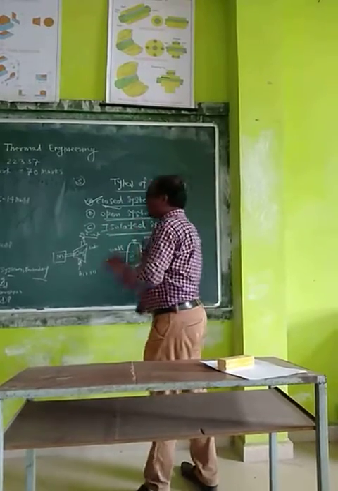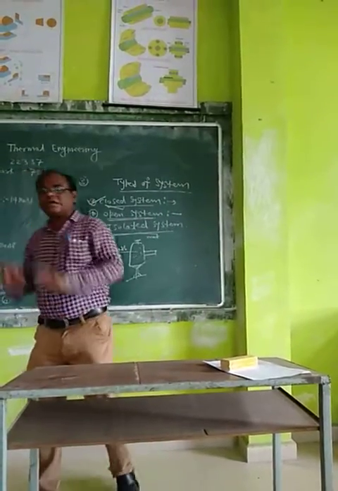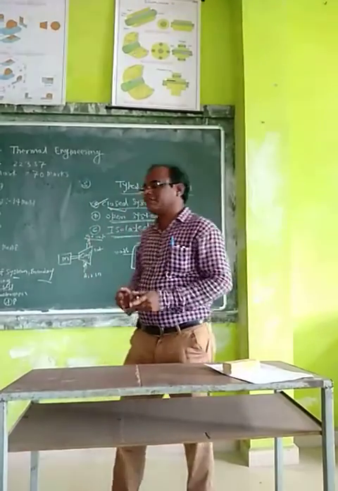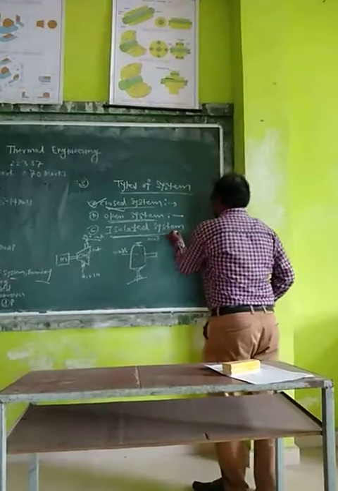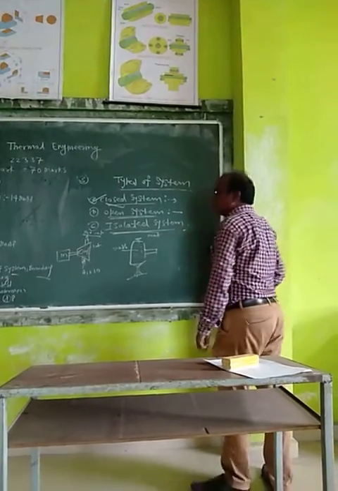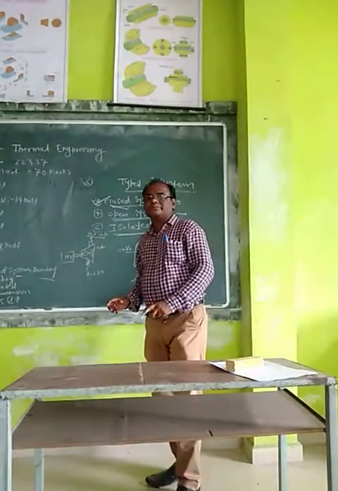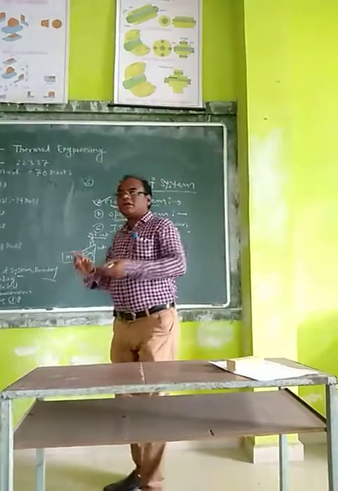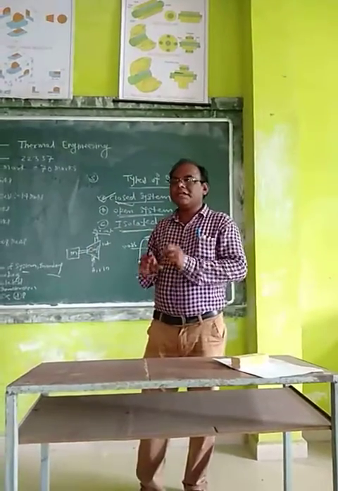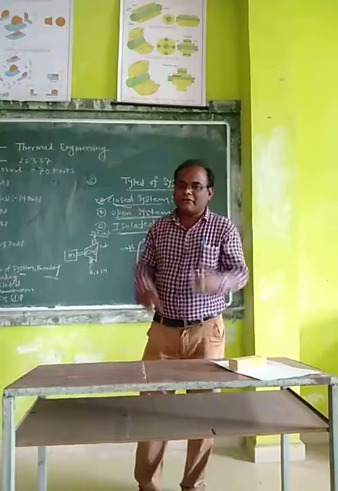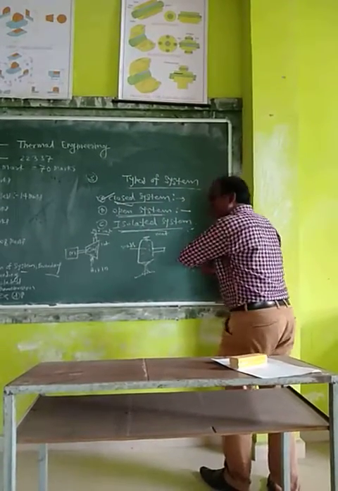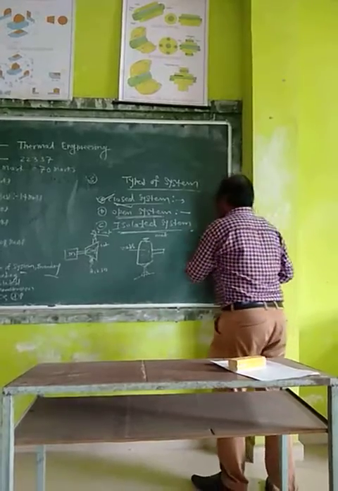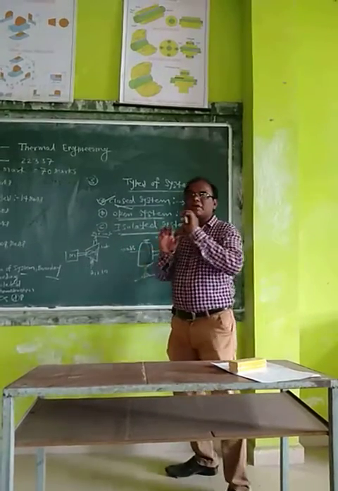And third is the isolated system. In an isolated system, neither mass nor energy crosses the boundary of the system. An example of an isolated system is a thermos. In a thermos, if we pour tea, then the tea stays hot for some hours. Means in a thermos, mass cannot cross the boundary of the system. Second, energy cannot cross the boundary of the system.